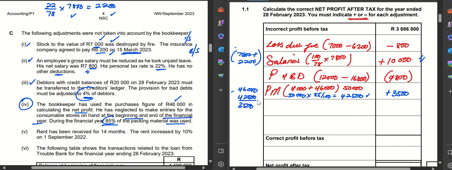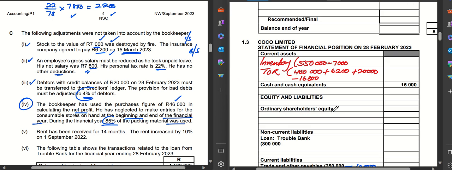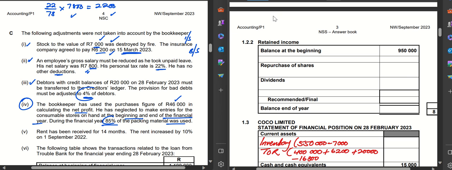Now we have to remember that when we have packing materials that have not been used, because we only used 85%, it means the 15% will become consumable stores on hand. So I'm going to come to my inventory. I can say the 50,000 multiplied by 15%. Now I want to get my consumable stores on hand, and that will give me 7,500. So on my inventory, plus consumable stores on hand 7,500.